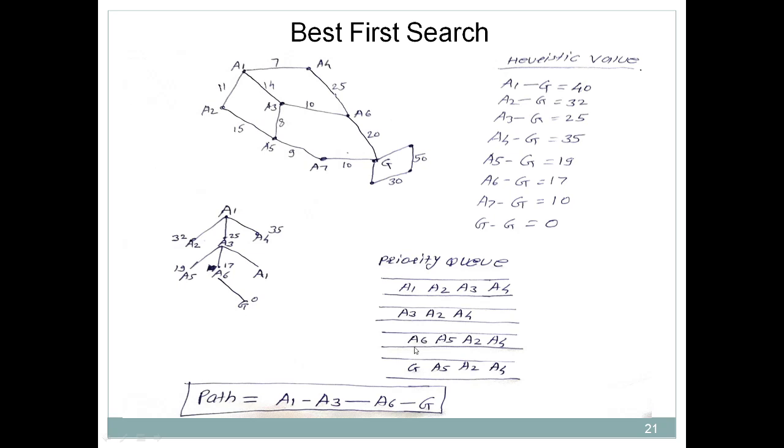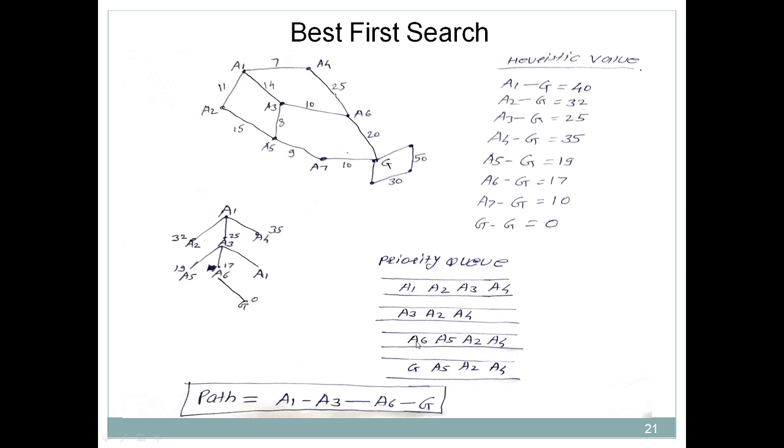Now again, you have added the successors of A3. So how does it look? Write A6, then A5, then A2 and A4 remain as they are. A2 and A4 were already there, because we rearranged it. A3 we have just taken out. What is remaining over here? A2 and A4. But the new successors of A3 are A5 and A6. If we compare all of these, which one is the least? A6 is the lowest, that is 17.